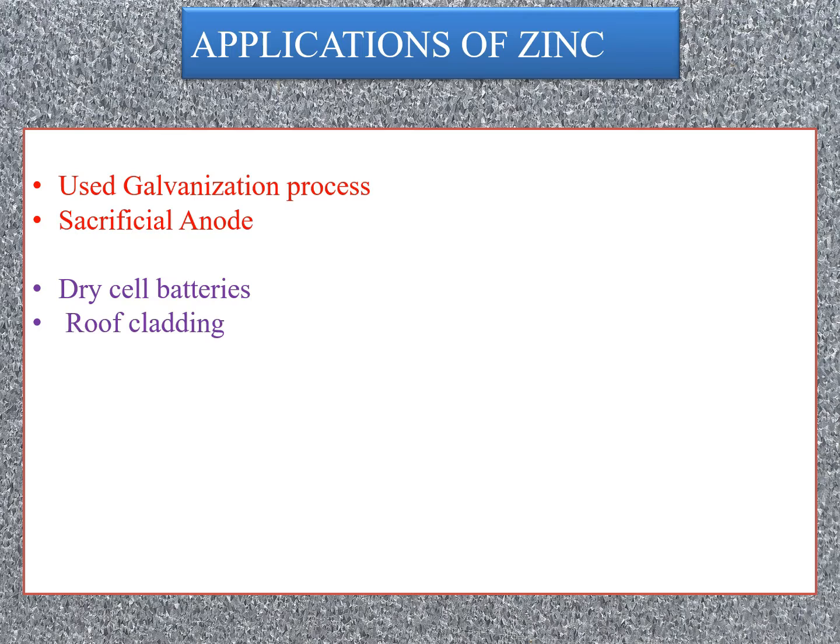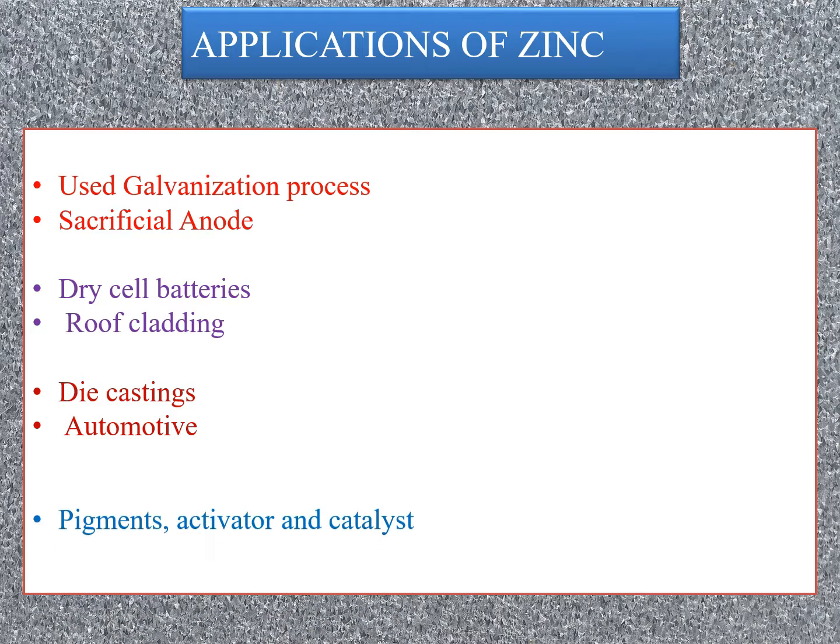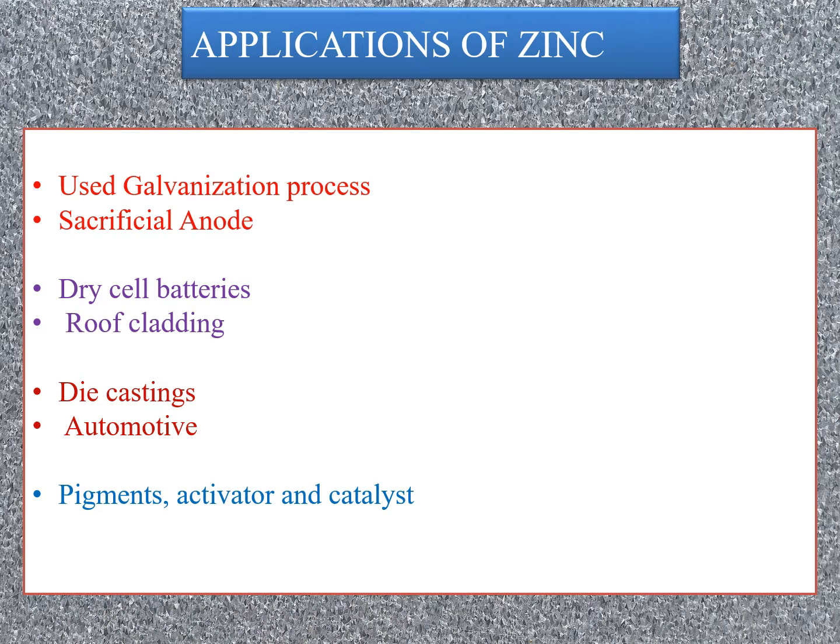High purity zinc, that is 99.99% zinc, is used for manufacturing die casting parts, wire, foil and anodes. Also, zinc is used in the automotive industry for coating of a few parts. Zinc oxide is used for high grade pigments, and in the pharmaceutical industry zinc is also used. Zinc oxide is extensively used in the manufacture of oil and other types of paints.